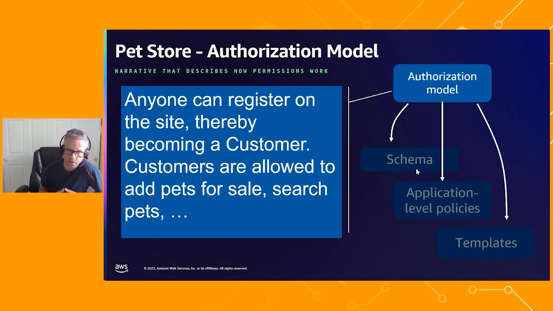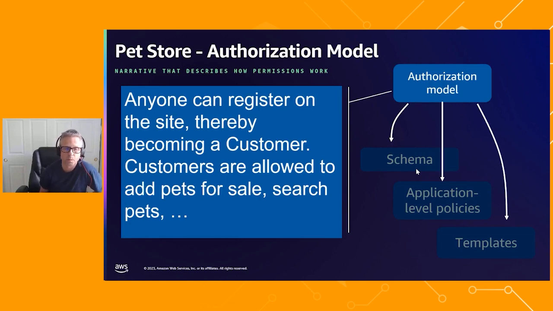So in this session, we're going to focus in on an imaginary pet store application. And therefore, as we start to write the narrative that describes the authorization model of that pet store, we're going to think along the lines of, well, anyone can register on this pet store, thereby becoming a customer. Customers are allowed to add pets for sale, search pets.